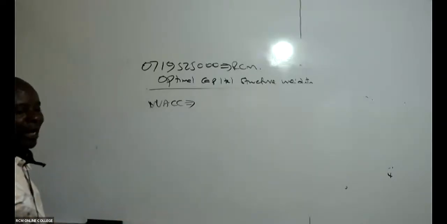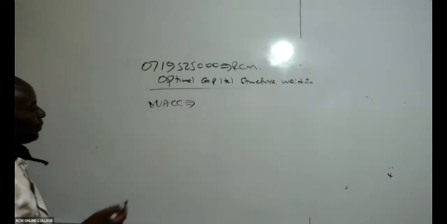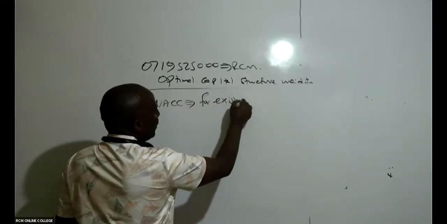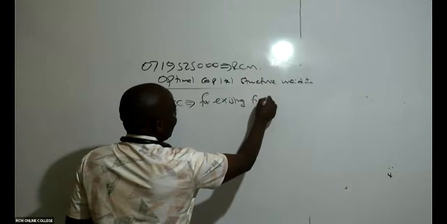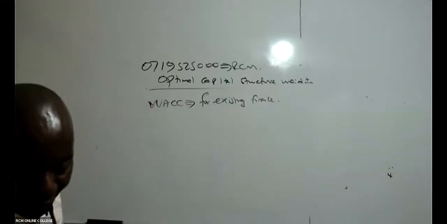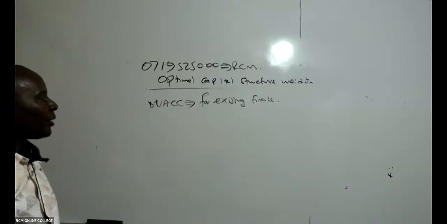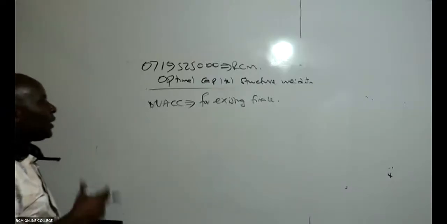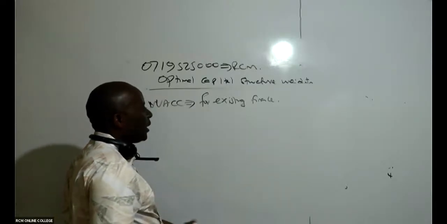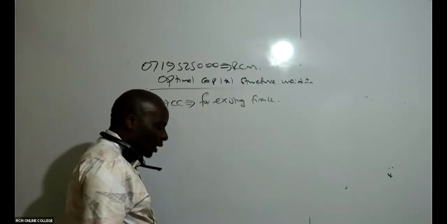WACC is for existing projects, for existing finance. Somebody wants to get WACC for whatever projects that we have.